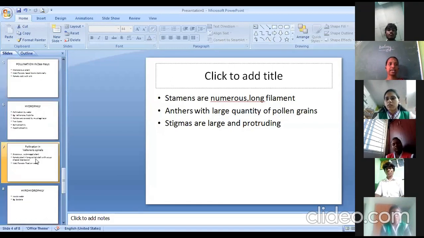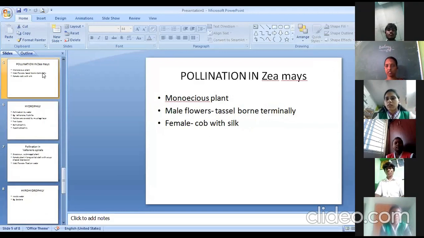Okay, so what happens in the plant Zea mays? If I take a Zea mays plant, it will have a male flower and a female flower together because it is a monoecious plant. What's the meaning of the word monoecious? Monoecious means having both male flowers and female flowers on the same plant.